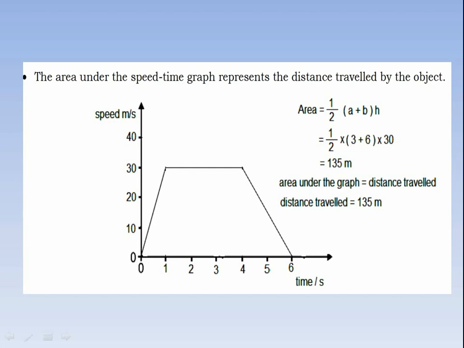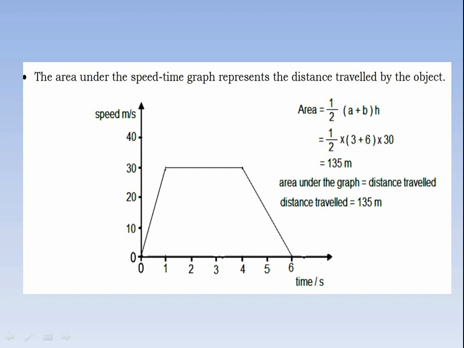In this case the area of the trapezium is 1 upon 2 times (a plus b) times h. Here a is this line, b is this line and h is the height. The length of a: this line ends at 4 and this turning point starts from 1, so the length of a is 4 minus 1, which is 3.